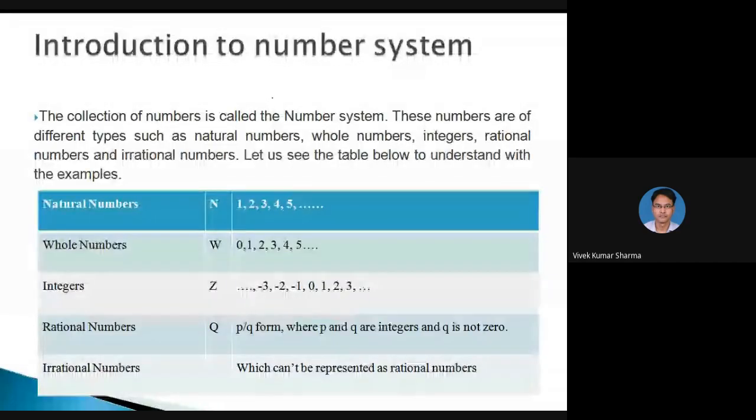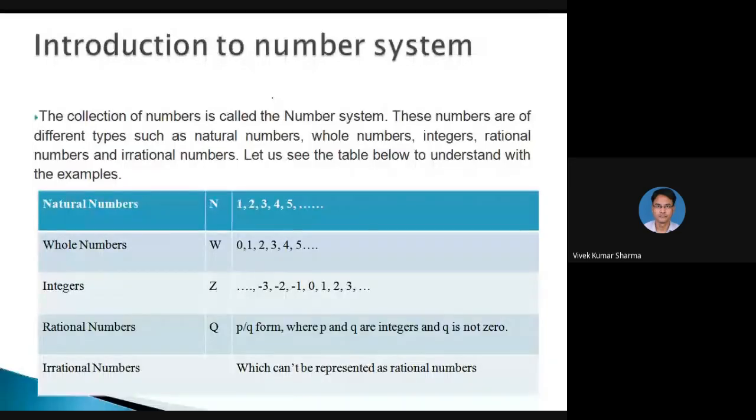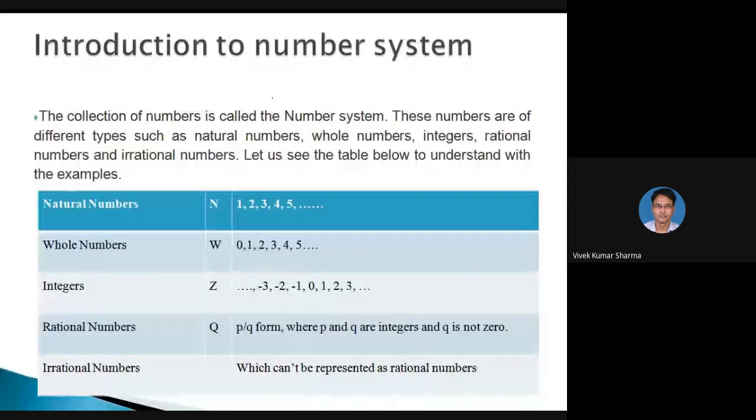Rational numbers are the ratio of integers, P over Q, where P and Q are integers and Q is not 0. All whole numbers are also integers, and all integers are also rational numbers. Irrational numbers cannot be represented as a rational number.